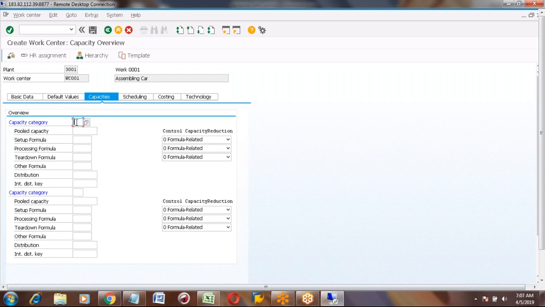We are creating this work center as a machine, so first we will select the category, machine. You can select 001, and once you select this, at the bottom you will have one button, capacity, with the cap symbol.